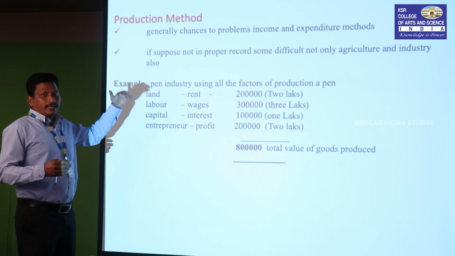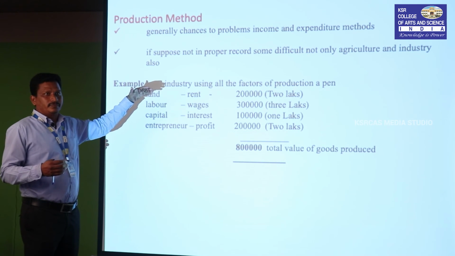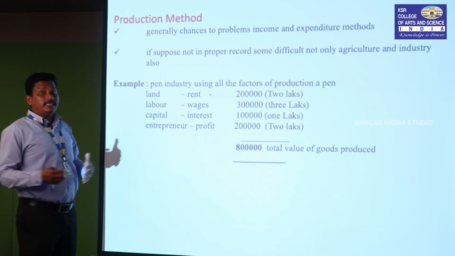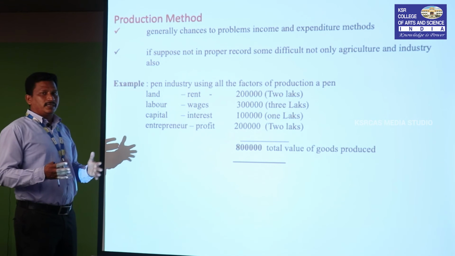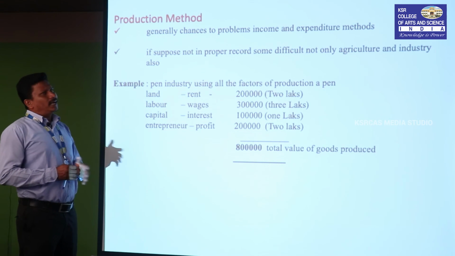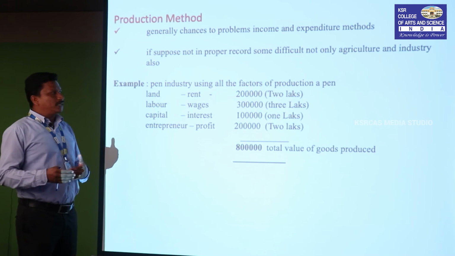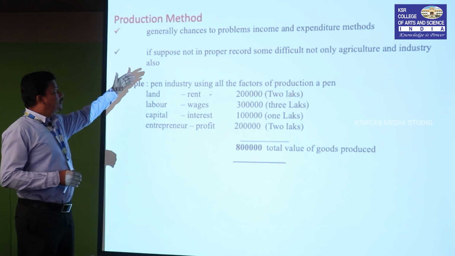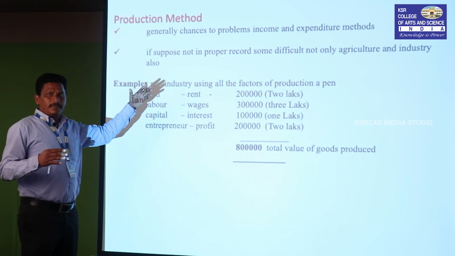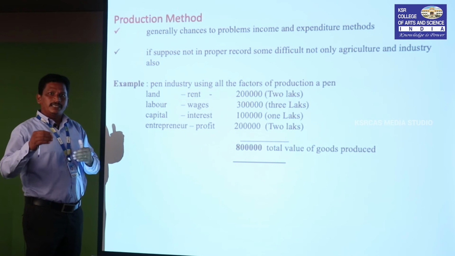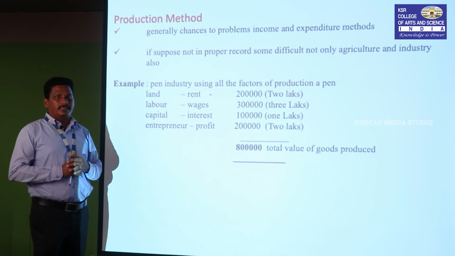So suppose giving the information related to agriculture commodity will not be accurate sometimes, because they don't know how to maintain, how to cultivate, how to manage. These are very difficult things in the agriculture field. But here also it is possible. Our India is a developing country, and we may not have proper records, so agriculture is difficult, sir. But the information given is not approximate, but close to accuracy, and then only we follow India's production method. Okay.